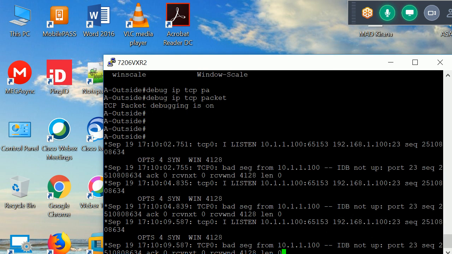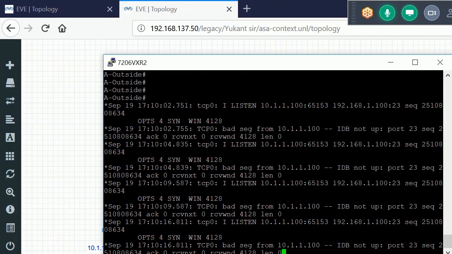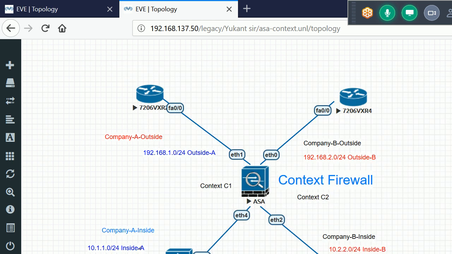And what is the source in this packet? 10.1.1.100. Okay, if we see, the source is 10.1.1.100. So this one, 10.1.1.100, is our inside network, right? And this is a private IP address, and this server is a public IP address, right? On a public network. So basically, that server is not aware about this route, right? This network, because it's a private IP. It is aware of all the private IP addresses.